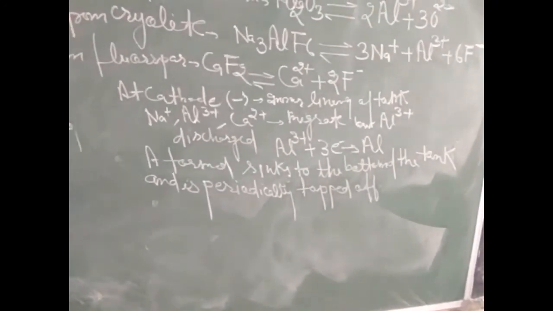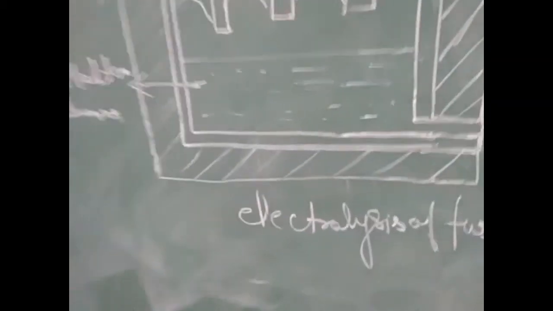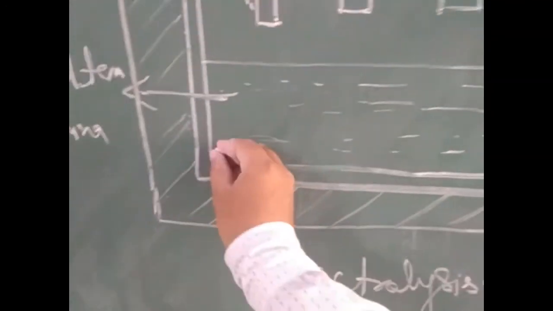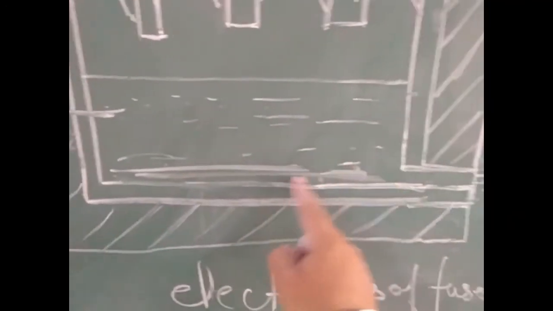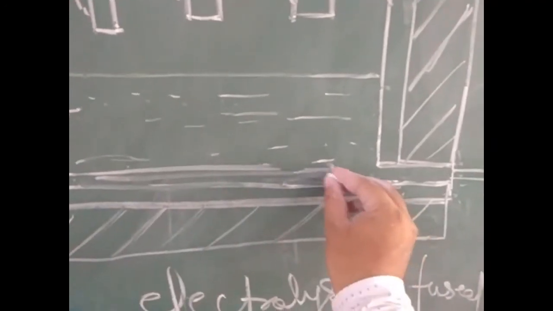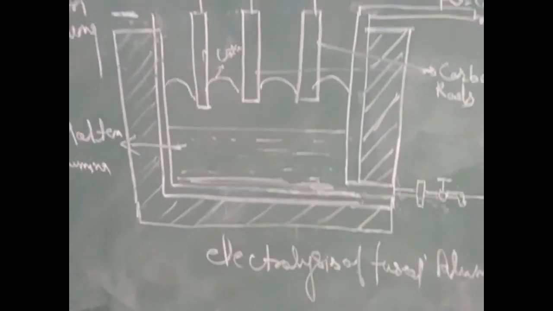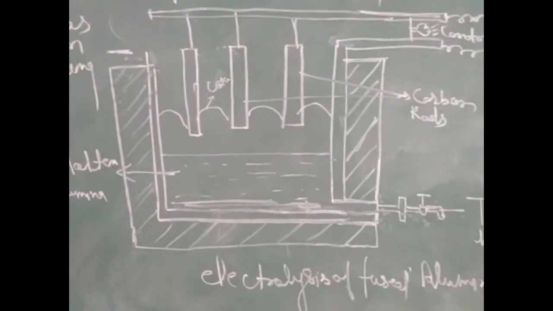After discharging at the cathode, it gets reduced from the aluminium ion, Al3+, to Al. The aluminium formed sinks to the bottom of the tank. After some time, when it fills up, we can tap it out through this tap that we can watch here.